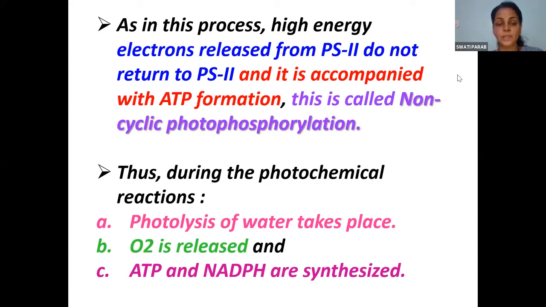Photolysis of water takes place, oxygen is released, ATP and NADP are synthesized. Come on. Only the last point. There's a conclusion for light reaction or photochemical reaction.